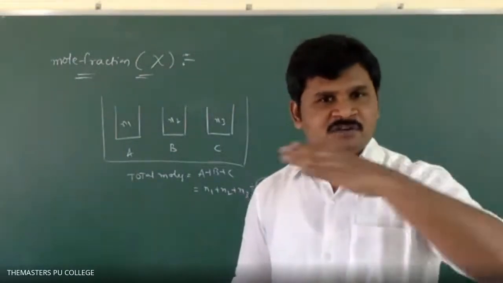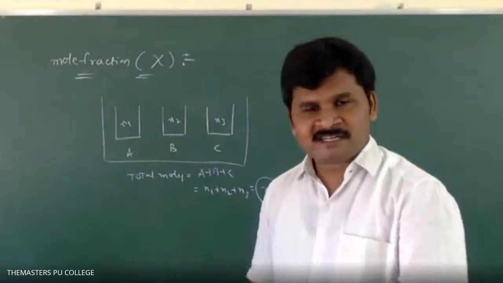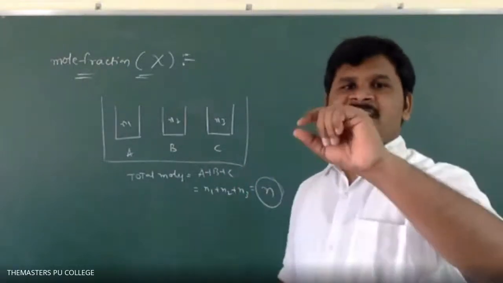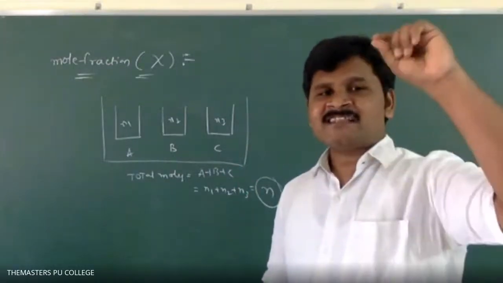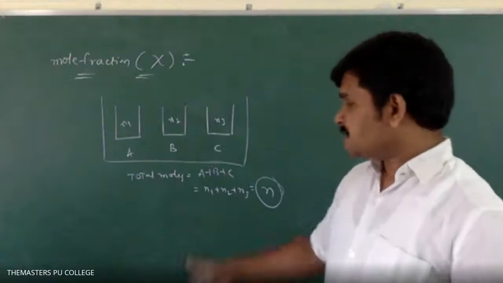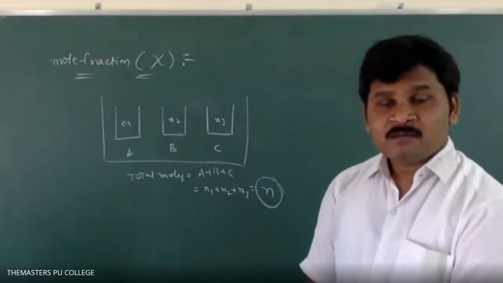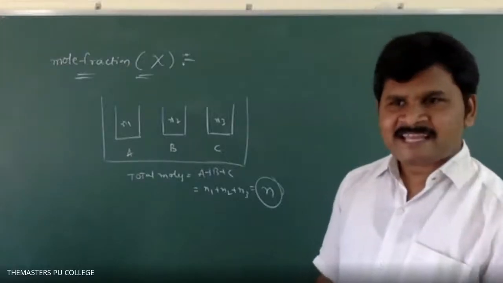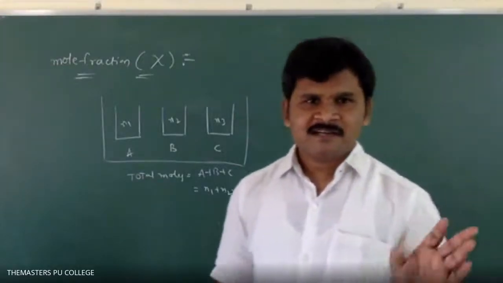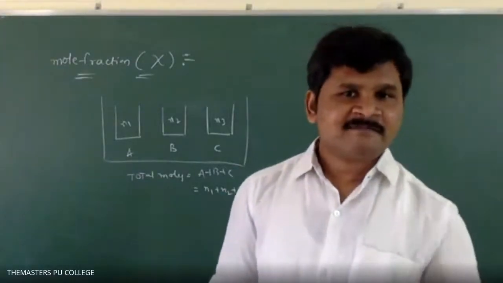In this concept, divided by total moles. For whichever component we have to calculate, those moles we have to take. Say how to calculate mole fraction of C. Mole fraction formula: moles of C, N3, divided by total moles, N. N3 by N. Okay? Now can I say the definition?